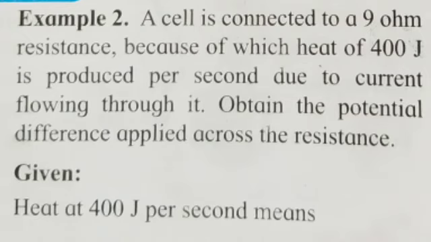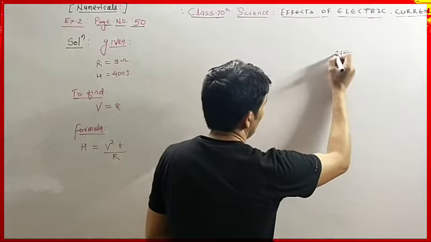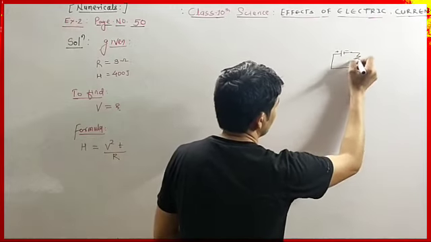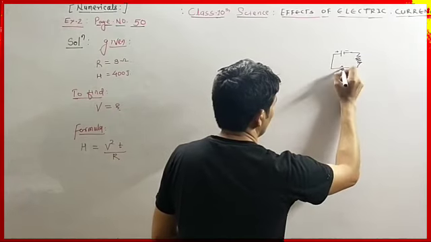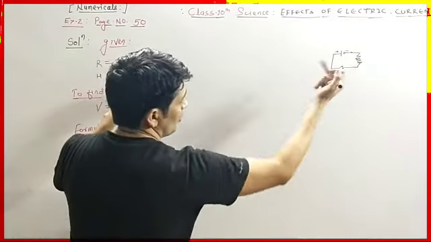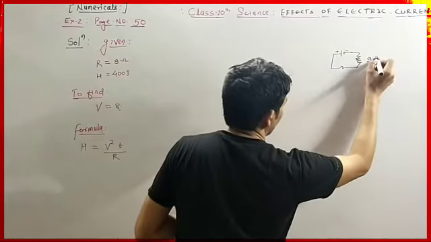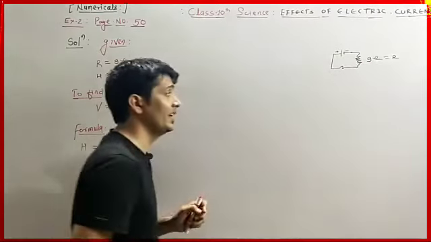Okay, so first we have to understand the question. The question says a cell which is connected to a resistance. The resistance of the resistor is 9 ohm. That means the value of R is 9 ohm.